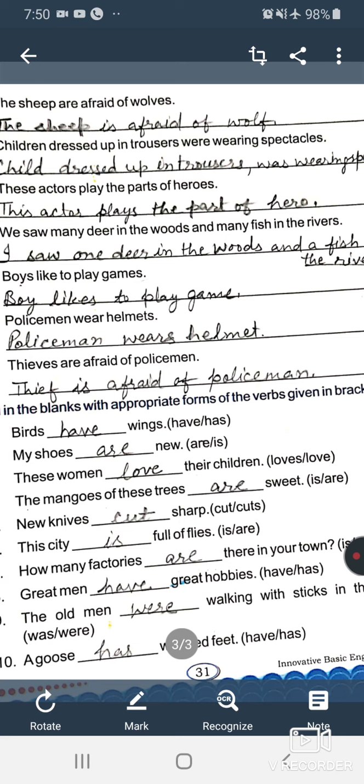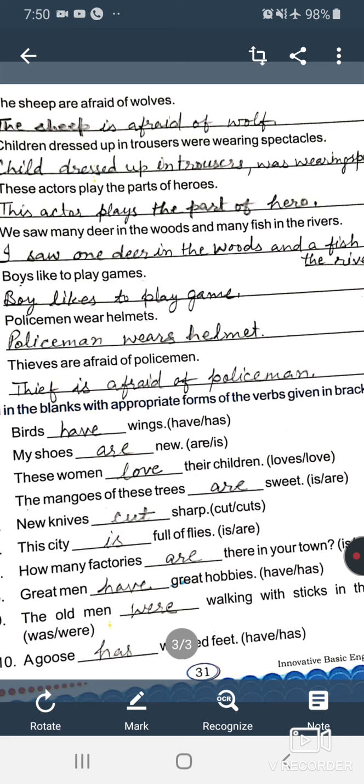Here the verb form saw will not change, and woods is a plural word which is also used as singular, so it stays the same, and fish is also used both in singular and plural the same, and rivers will change into river. So here is the sentence: I saw one deer in the woods and a fish in the river. It is a new sentence in front of us.